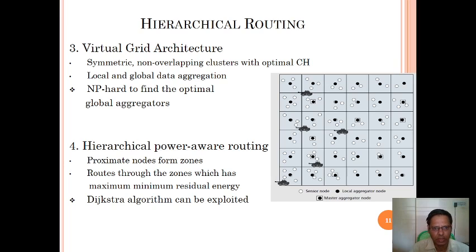The fourth one is hierarchical power aware routing. It is about nodes in proximity forming zones, and routes through the zones which have maximum-minimum residual energy, and the Dijkstra algorithm can be exploited. Here you can see how the packets are sent from place to place, using clusters for transmission of the packets between the nodes.